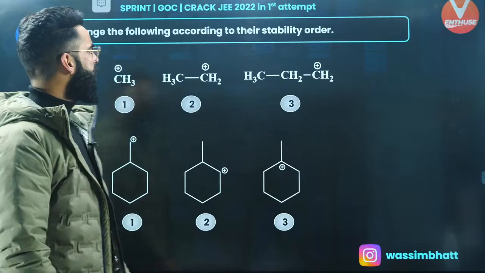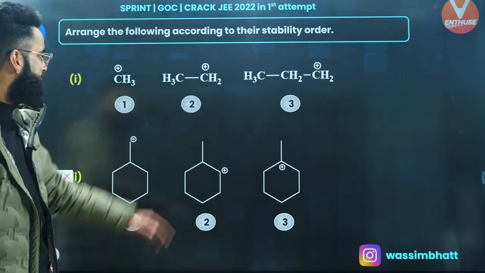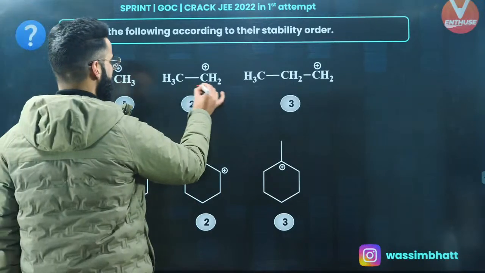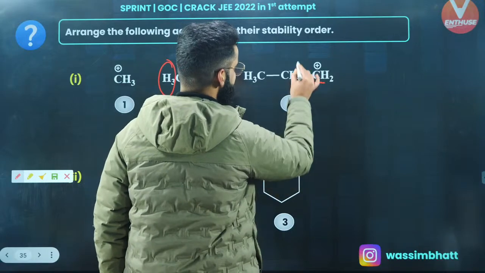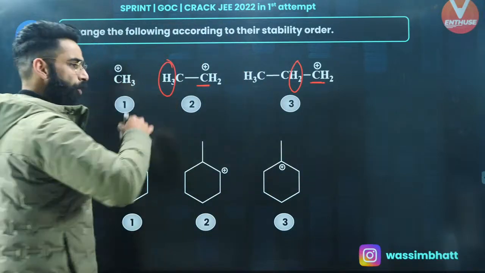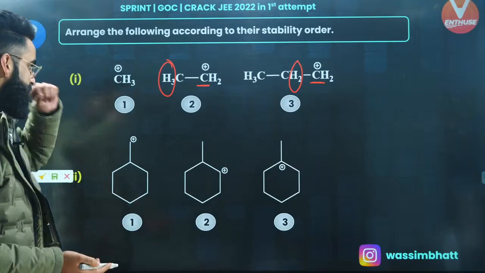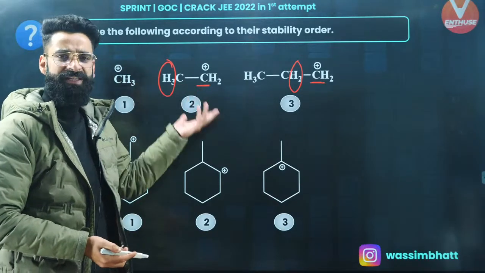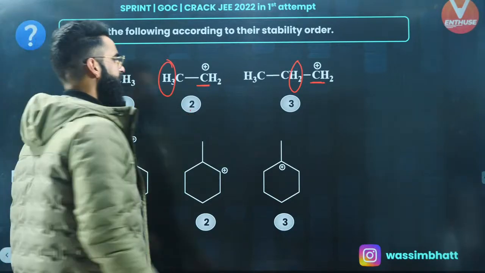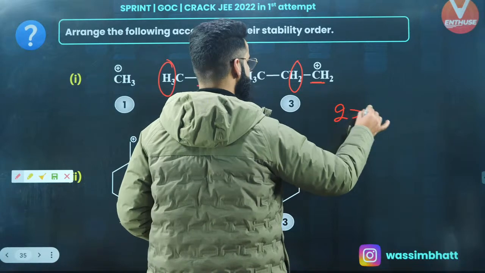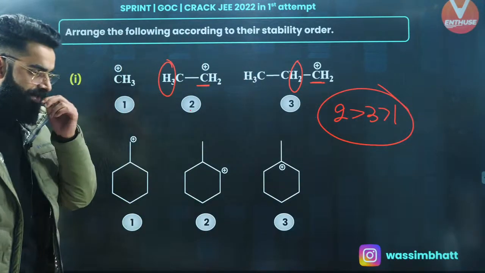Alright, arrange the following according to the stability order. Again, the simplest sort of question. These are carbocations first of all, right? So this carbocation is stabilized by 3 alpha hydrogens, right? This carbocation is stabilized by 2 alpha hydrogens, right? More the alpha hydrogens, more the hyperconjugation. So basically, more the alpha hydrogens means more is going to be the stability of carbocation, right? So where are the alpha hydrogens maximum? In 2, alpha hydrogens are maximum, so more stable than that of 3, than that of 1, right? 2, 3, 1 is going to be the order.